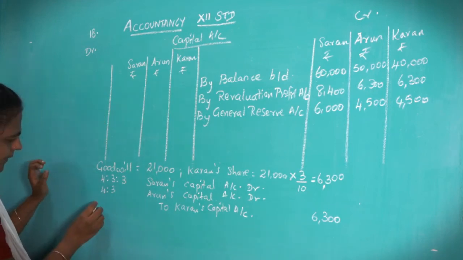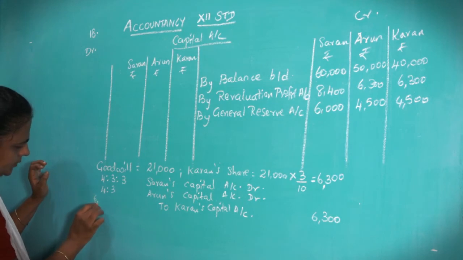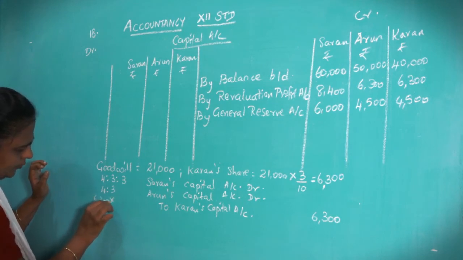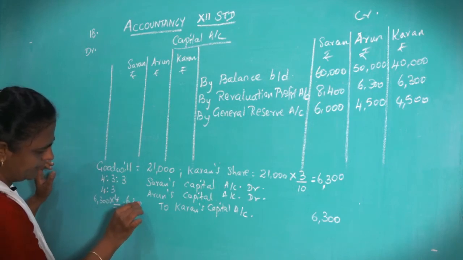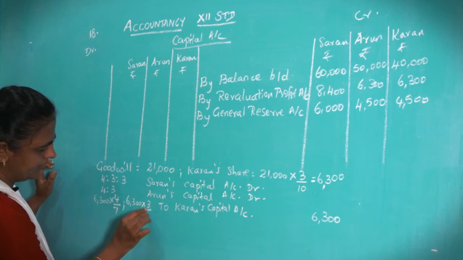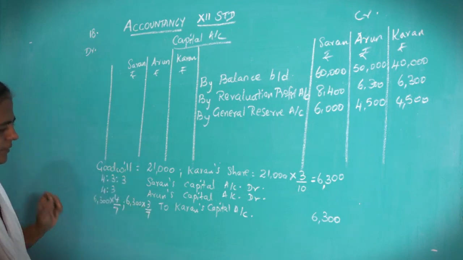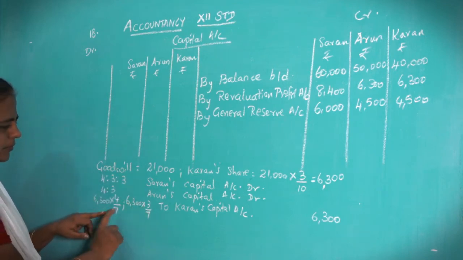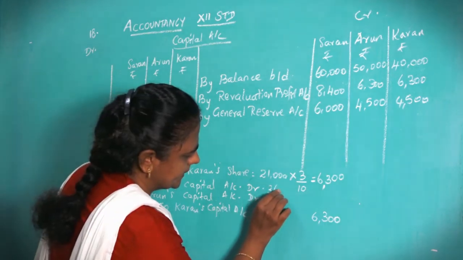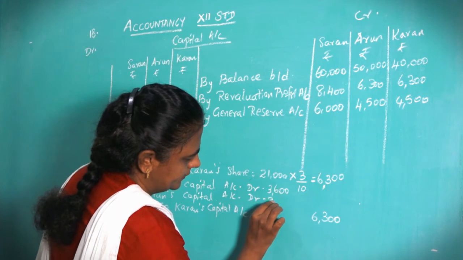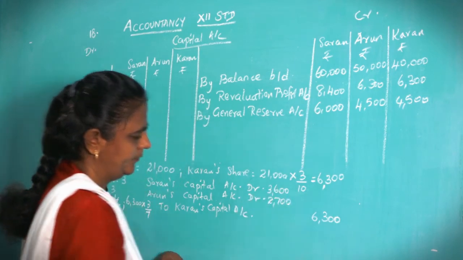Okay, that is 6,300 into 4 by 7 and 6,300 into 3 by 7. Okay, so divide for both of them. So that will give you 3,600 and 2,700.